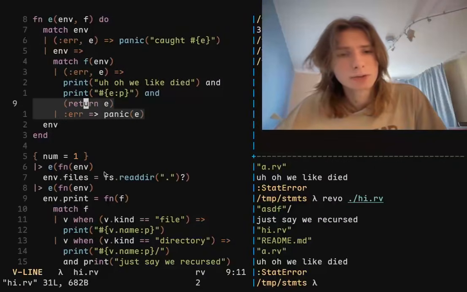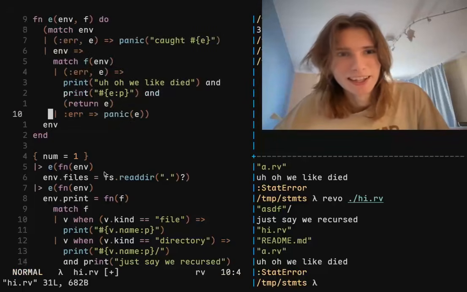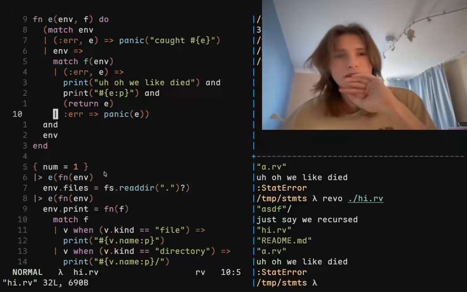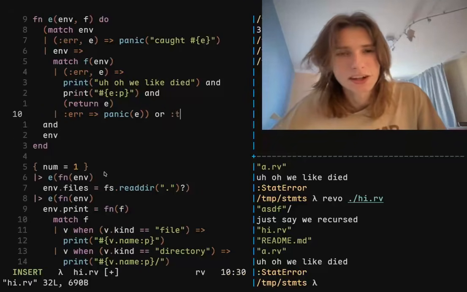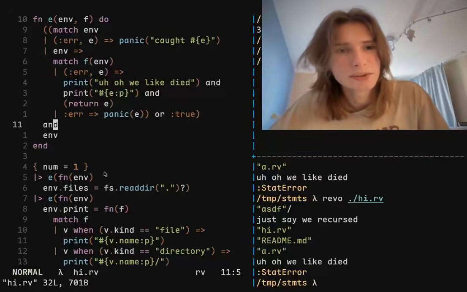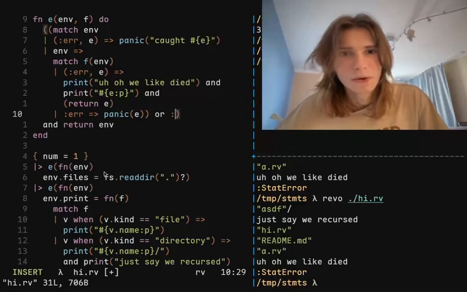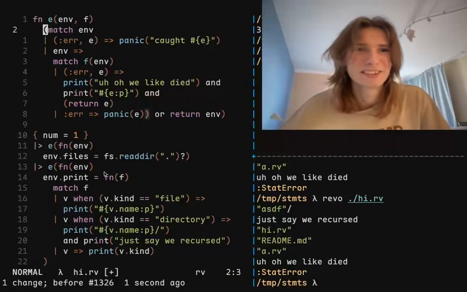And now that I think of it, we actually don't need to use a single do end. We don't need to group any expressions at all. So we can say, now this has the possibility of returning true, which is bad. So we can say all true, right? And then we say and no and return env. No, or return env. So we can actually do it like that.